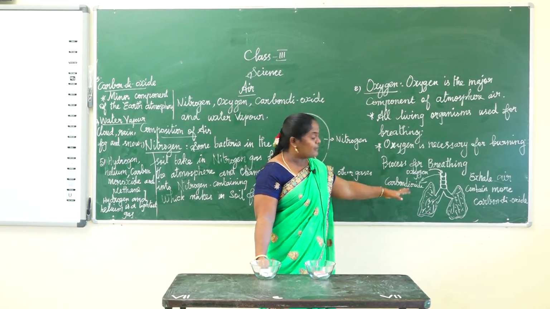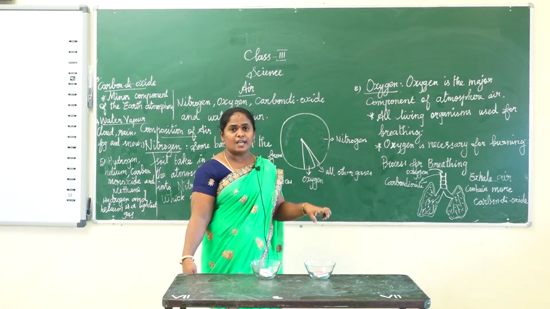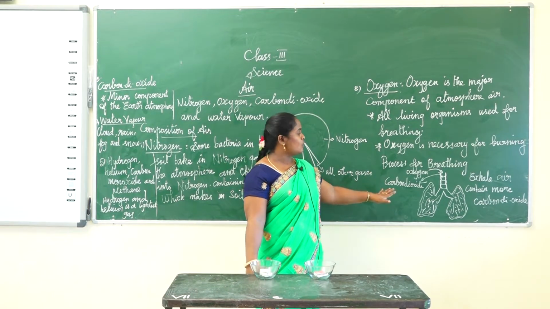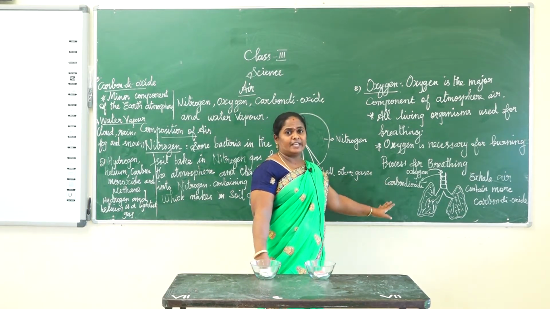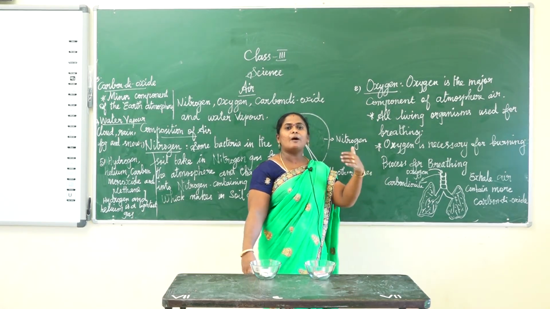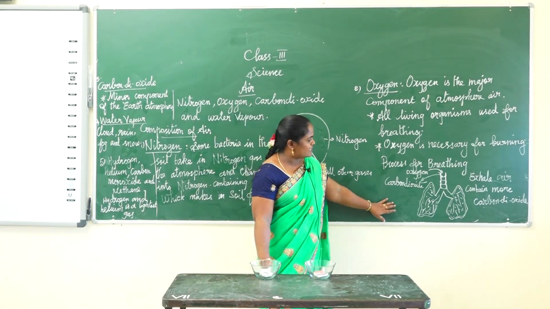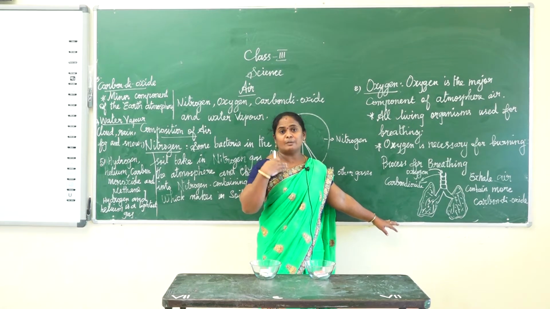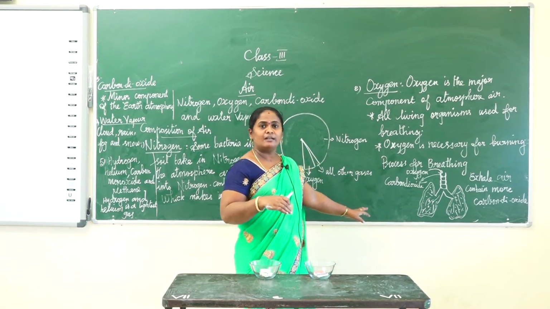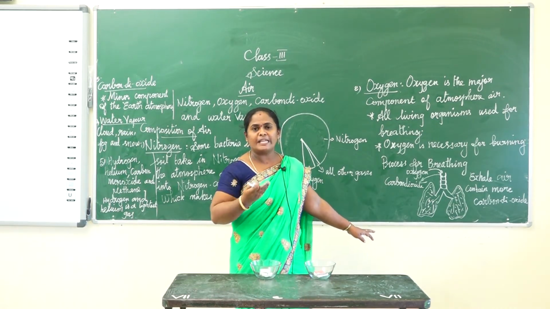Our oxygen: we inhale or take in air, and the oxygen in the air reaches our lungs through the nostrils. Then the oxygen present in the air is carried from the lungs to the other parts of the body through our blood vessels. Then our body releases carbon dioxide, which is carried back to the lungs and exhaled or given out. The body and lungs release carbon dioxide.